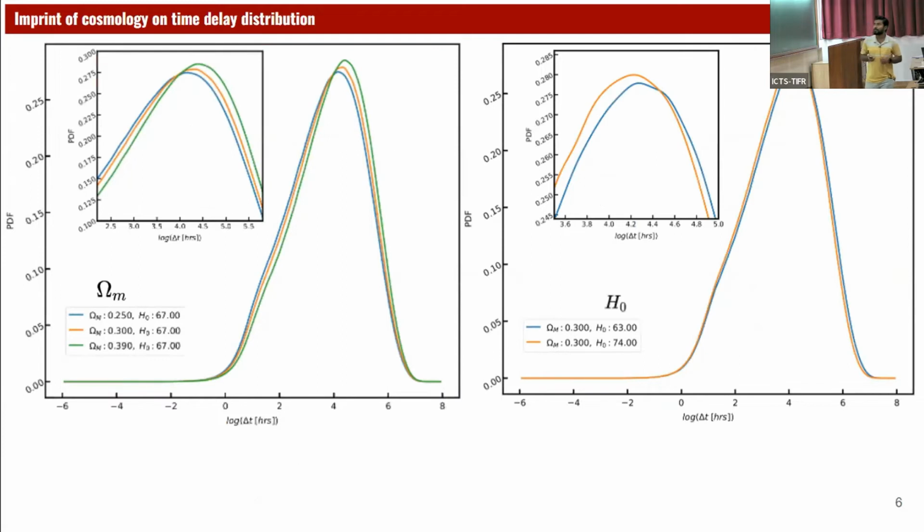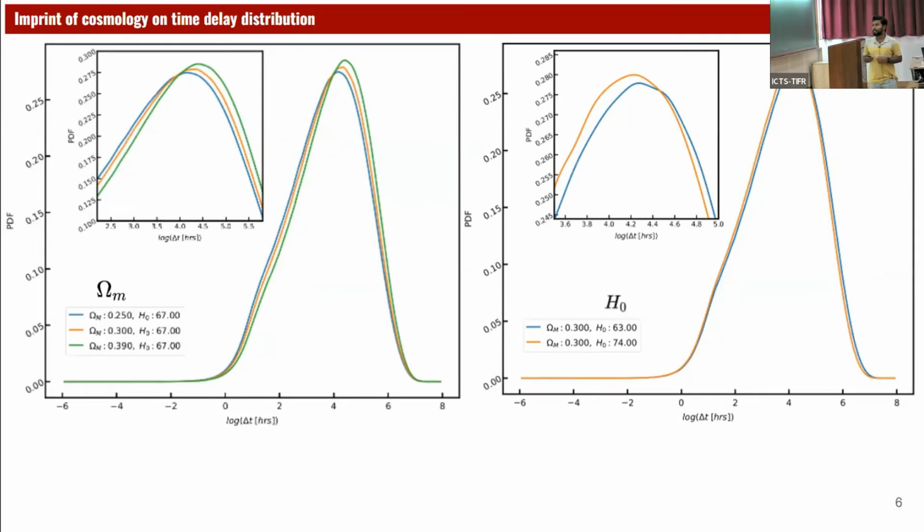So this is the imprint of the cosmological parameters on the time delay distributions. The plot on the left-hand side shows that if we increase the matter density of the universe, then the time delay distribution shifts towards the right. And on the right-hand side plot, if we increase the Hubble constant, then the time delay distribution shifts towards the left.